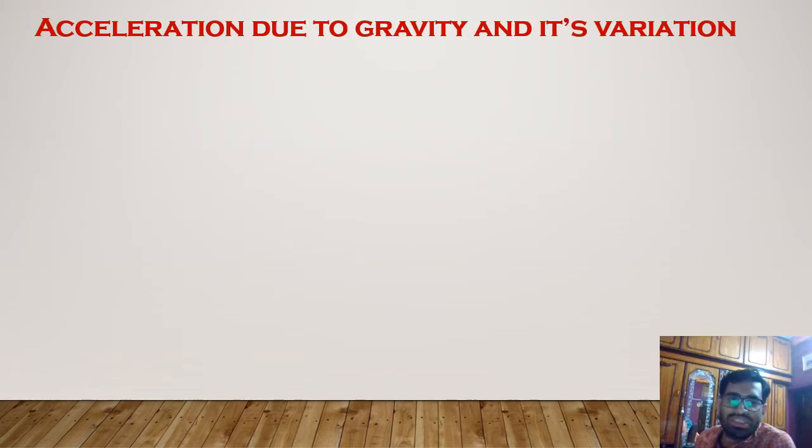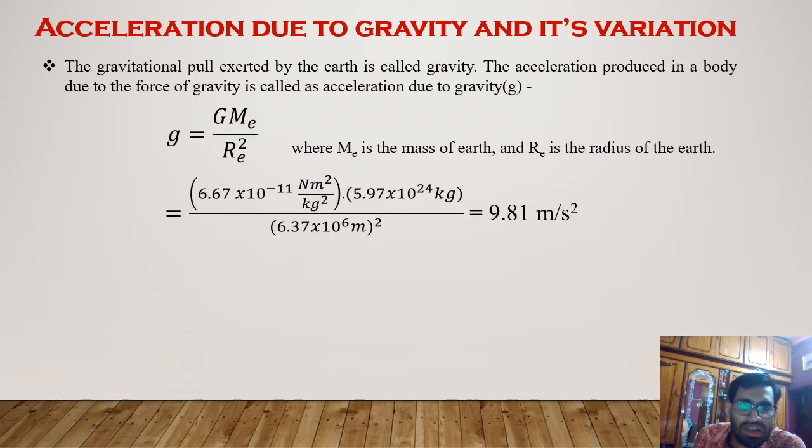So now we will discuss acceleration due to gravity and its variation. Actually, the acceleration due to gravity varies due to the altitude, due to the depth, and as well as the rotation of Earth. We are coming to those things later in the later slides. The gravitational pull by the Earth is called gravity. We have discussed this in earlier slides.